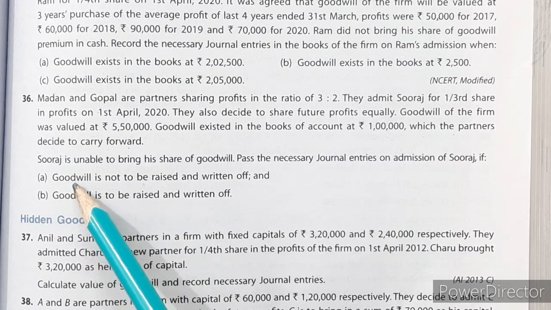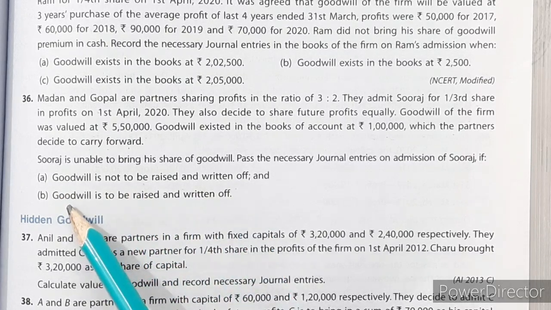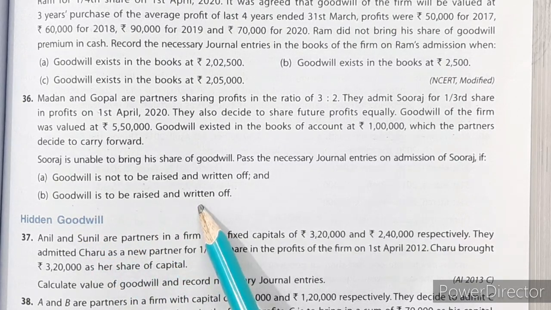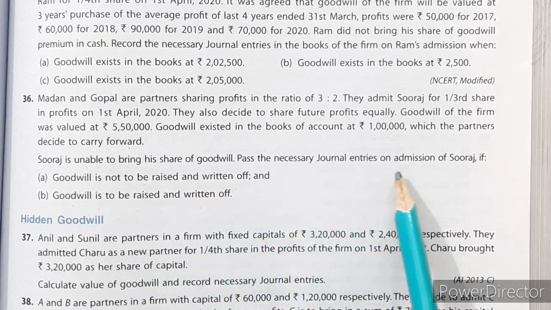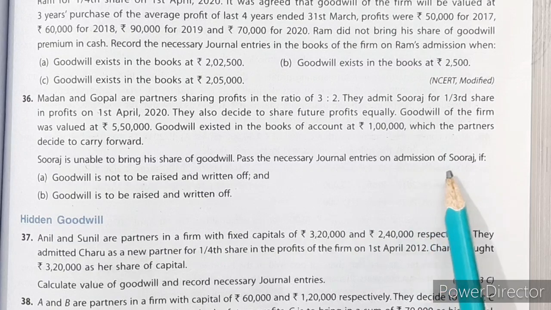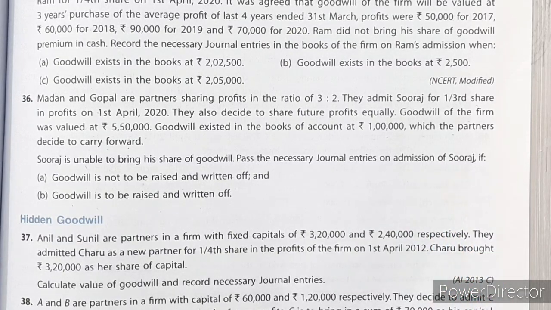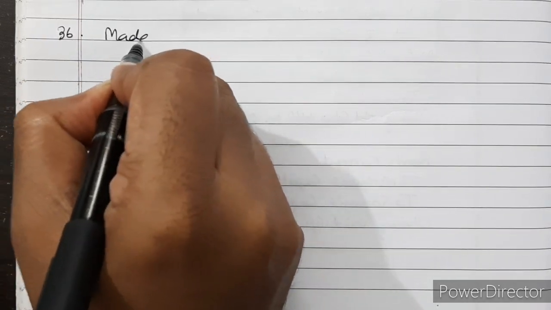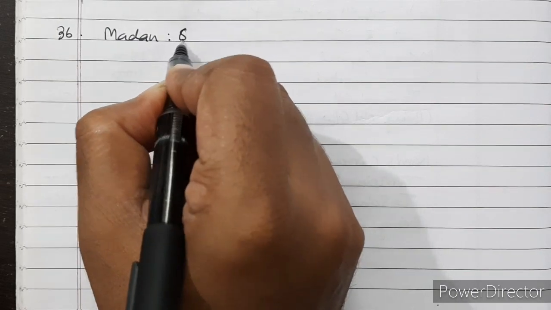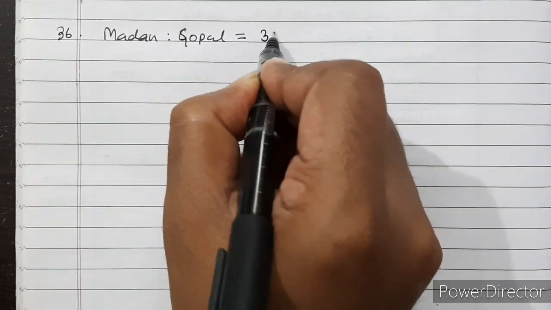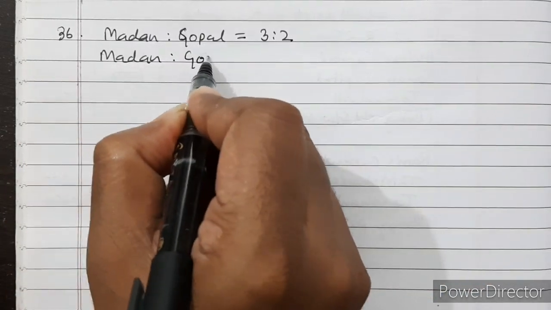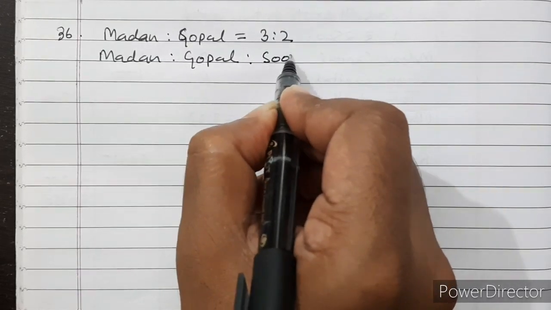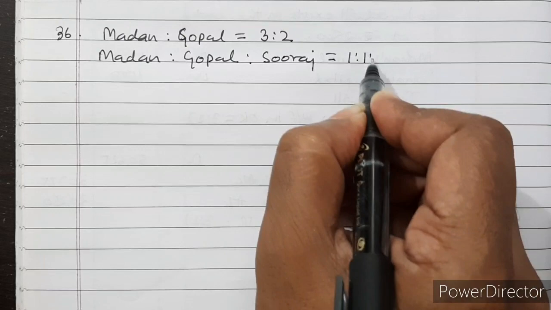So first is that when goodwill is not to be raised and written off, and second is goodwill is to be raised and written off. And it is also said that Suraj is unable to bring his share of goodwill. Pass necessary journal entries in the books of the firm on admission of Suraj. Let us see the solution. So question number 36, Madan is to Gopal is equal to 3:2, and Madan is to Gopal is to Suraj is equal to 1:1:1.